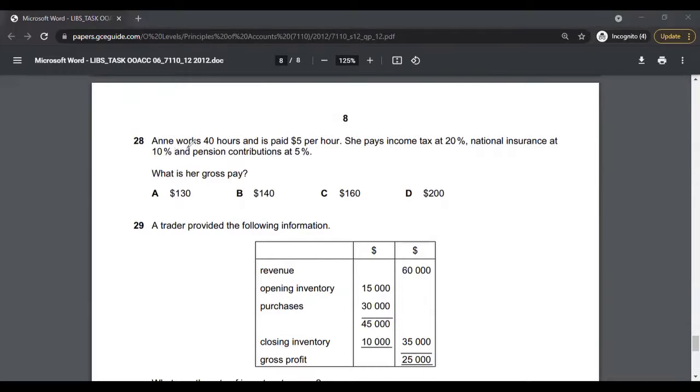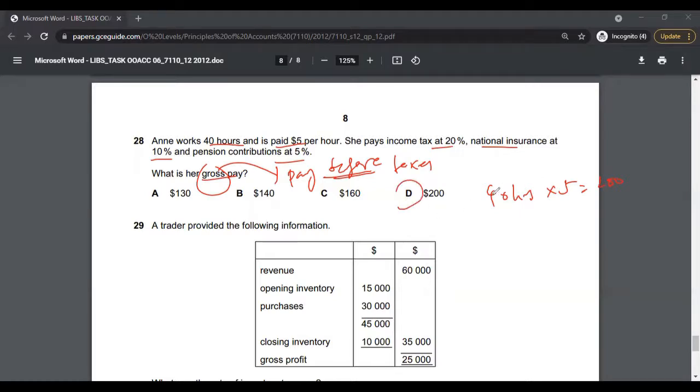Multiple choice 28, Anne works 40 hours and is paid $5 per hour. She pays income tax at 20%, national insurance at 10%, and pension contributions at 5%. What is her gross pay? So we need to calculate the gross pay. Gross pay basically means pay before taxes. So our gross pay is going to be 40 hours times $5 each, which comes to $200. And the answer is option D. The answer to multiple choice 28 is option D, $200.